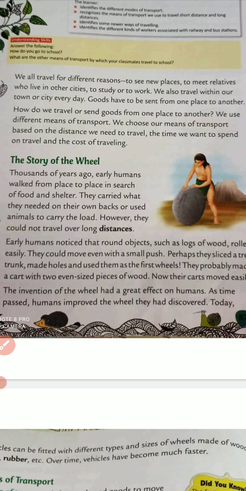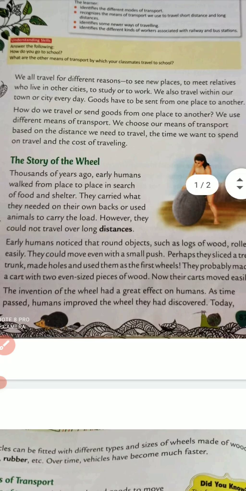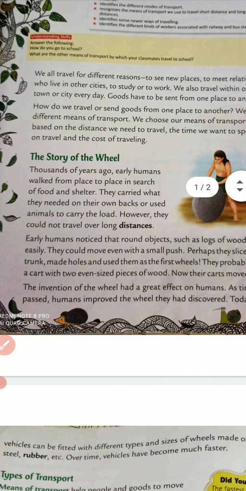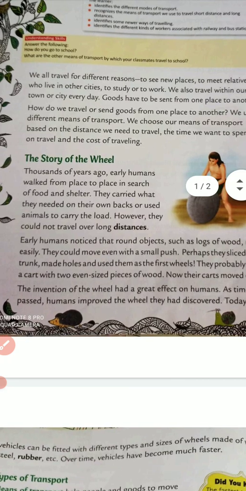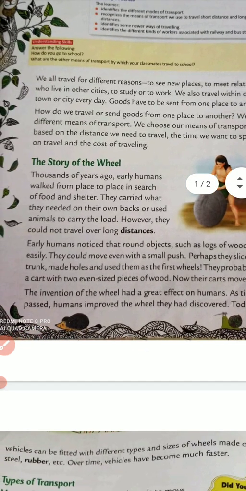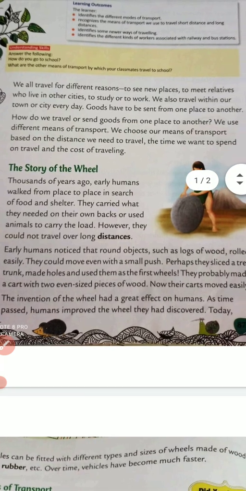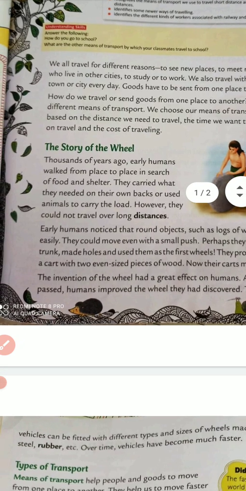You just give a push and it will move on its own. Perhaps they sliced a tree trunk, made holes in them, and used them as the first wheel. They probably made a cart with 2 even-sized pieces of wood. Now their carts move easily.